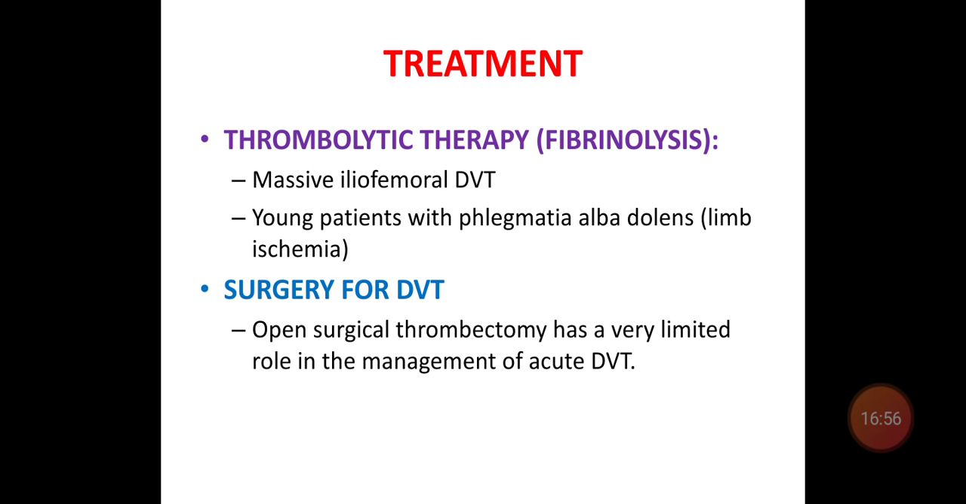So thrombolytic therapy or fibrinolysis is indicated in massive iliofemoral DVT or in a young patient with phlegmasia alba dolens. There is a chance of limb ischemia. So in this, tissue plasminogen activator is used as a fibrinolytic agent.